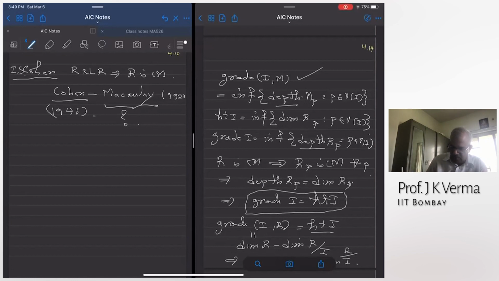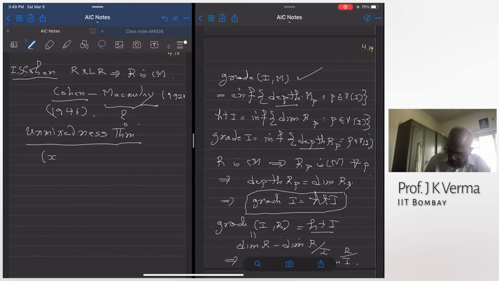So I want to now prove two theorems of Macaulay, which will tell you why they are named after both Cohen and Macaulay. They proved what is called the unmixedness theorem. This requires what is called an ideal of principal class.